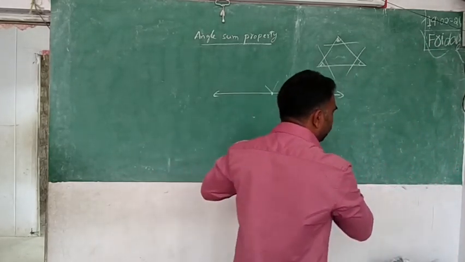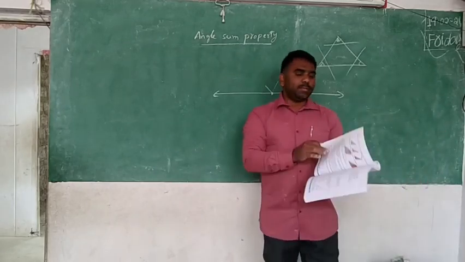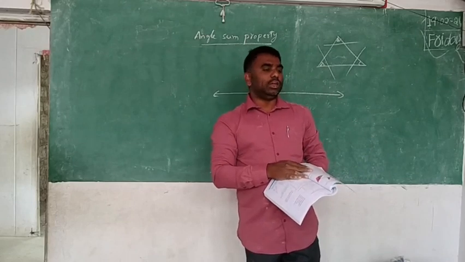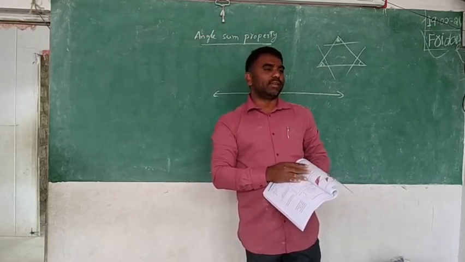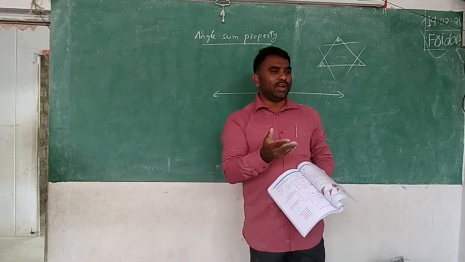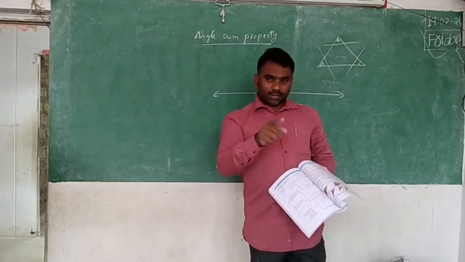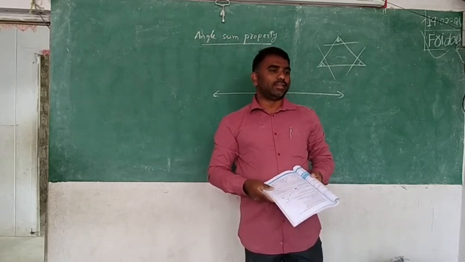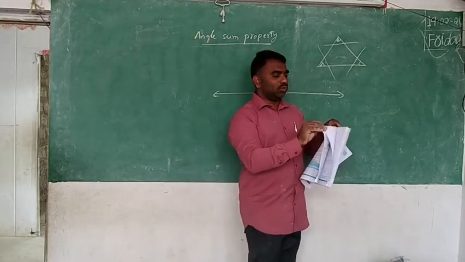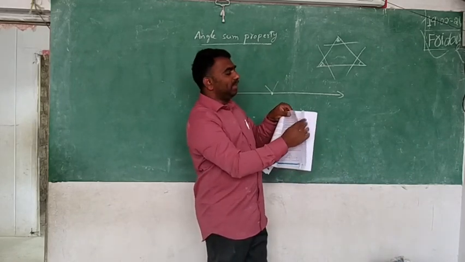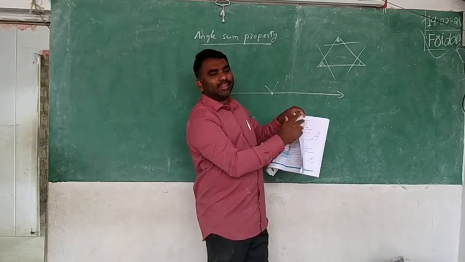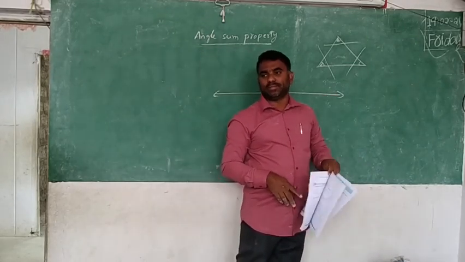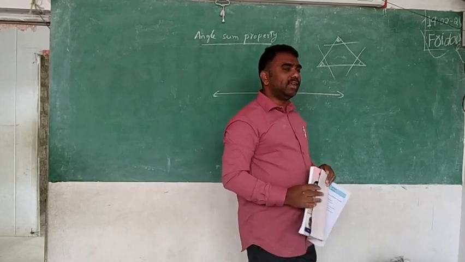Three triangles you have to take yourself. Same size three triangles, of any type. That's why you can't draw them, it is a bit difficult. What should you do? Take three papers and cut at a time. First you draw one triangle, take the three papers like this, and cut the three papers at a time. Then three same size triangles will come.